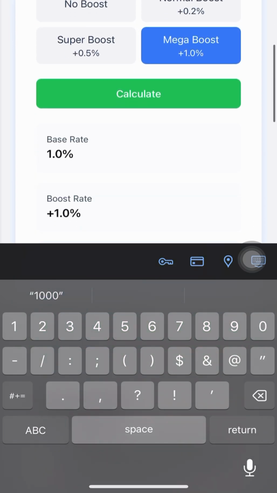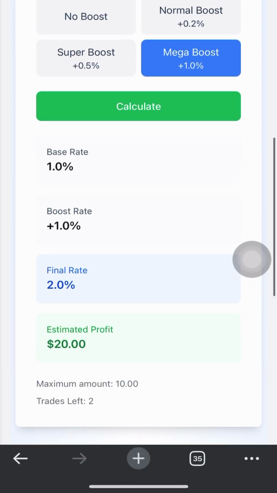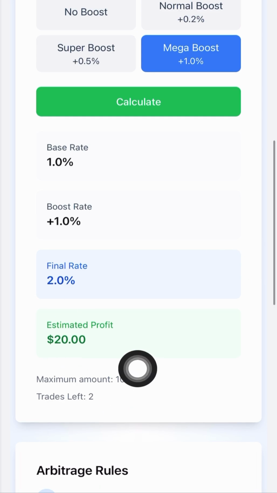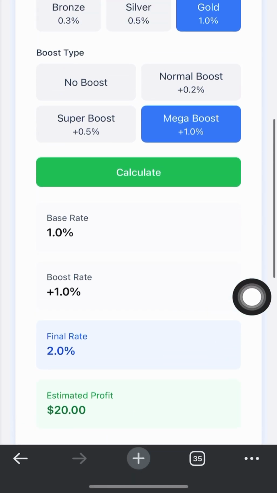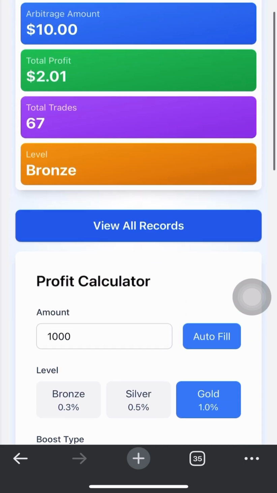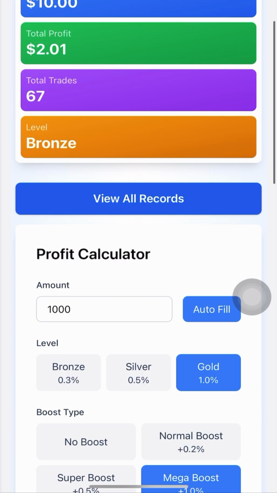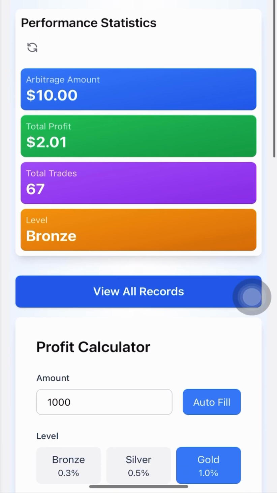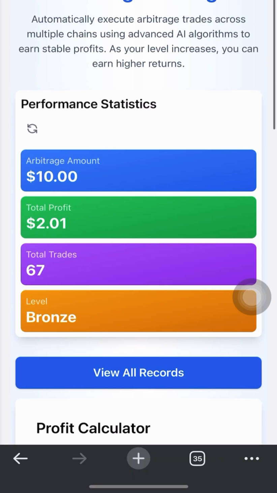So if you are using $1,000, it will trade twice for you. Consider the trade left is two. So $20, $20, two is $40. And you can withdraw your money anytime you want, except Saturdays and Sundays.